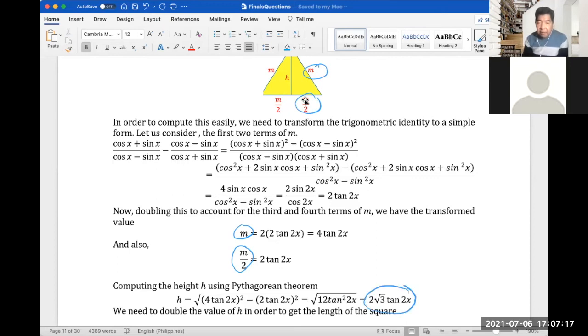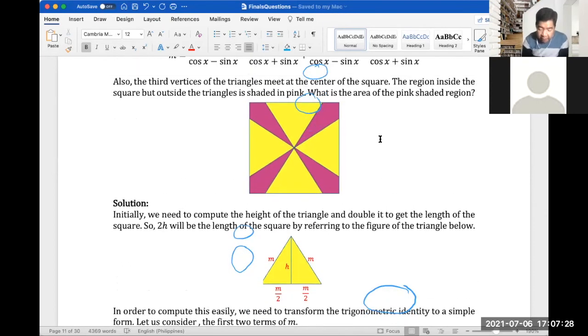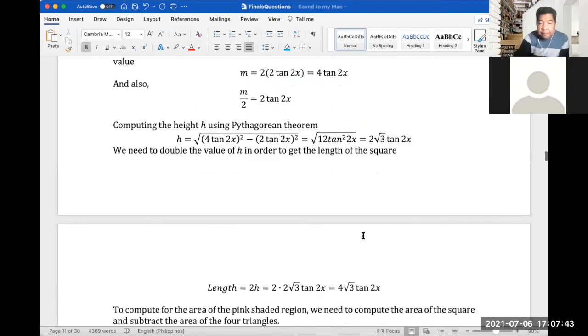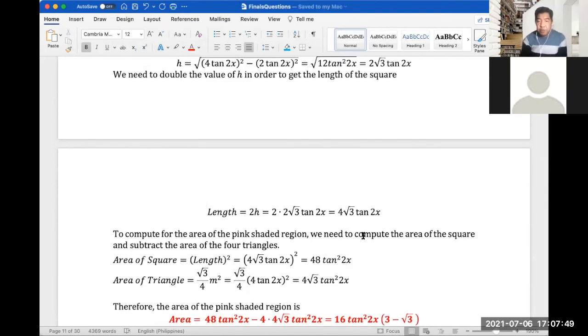So we need to double the value of h in order to get the length of the square. If we go back again to the drawing, this triangle is just half of the square, right? So this part here is just h, and therefore this is also h. If we combine these two, this would be 2h, or twice h. That's why I mentioned we have to double it. So the length would now be equal to 2h, which is 2 times 2 square root of 3 tangent 2x. So that is 4 square root of 3 tangent 2x here.